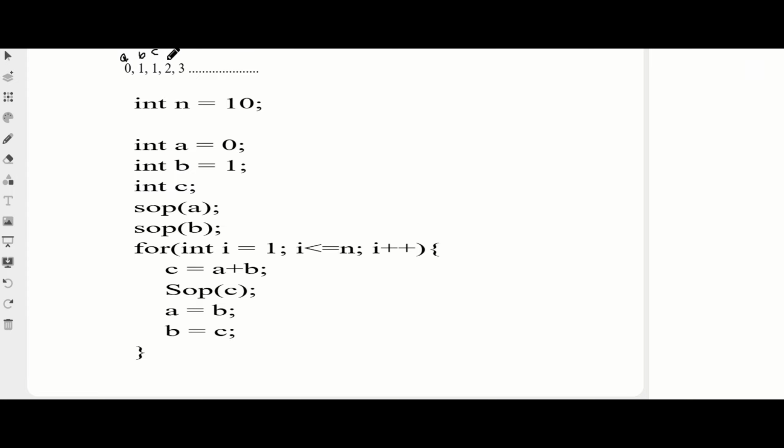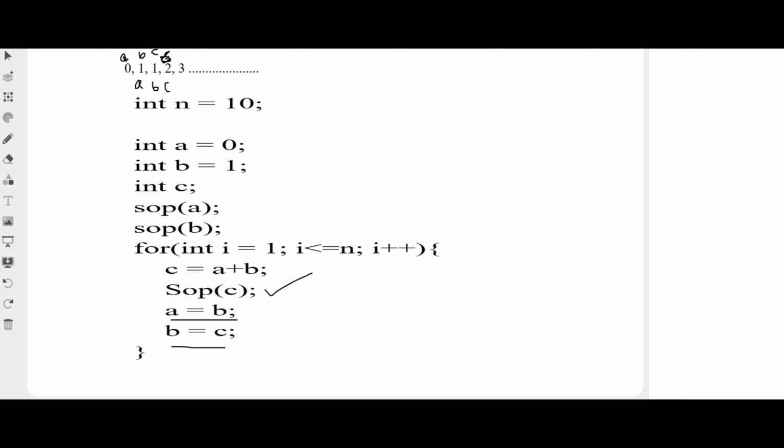Okay, what I need to do, my c should be now 2. For this c should be 2, my a should be 1 and my b should be 1, then my c will be 2. For this I am changing here, a is equal to b, now my a is pointing to the b, and my b is pointing to the previous c. Now the next time c is going to be pointing to my value 2, next it will be repeating.